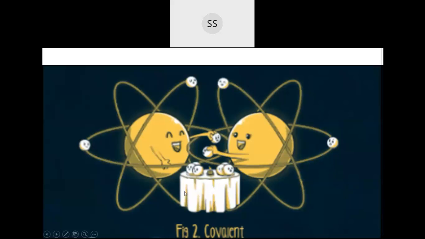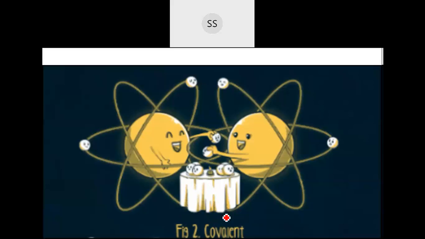Now I'll go for the next type. The next type of bond which you are going to study is by sharing of electrons. The first kind you studied was where one atom is giving the electron and the other is taking the electron, a complete transfer. But here, both the atoms are not going to give the electrons. They are going to share the electrons. Such a type of bond is called a covalent bond.